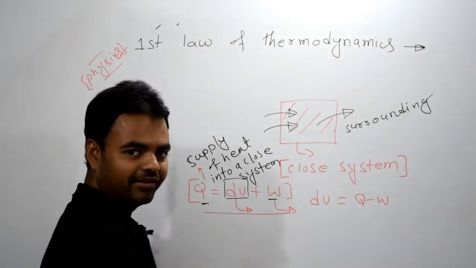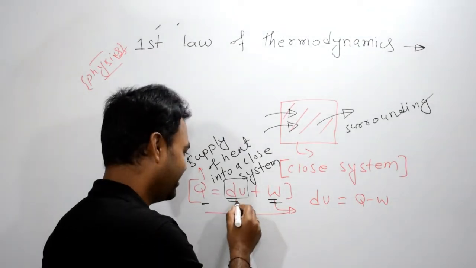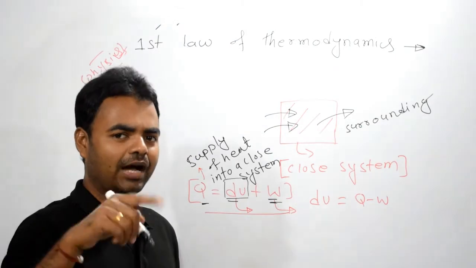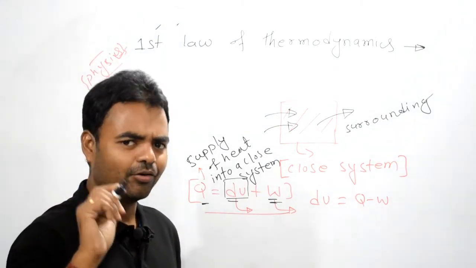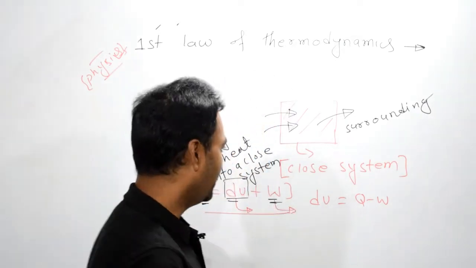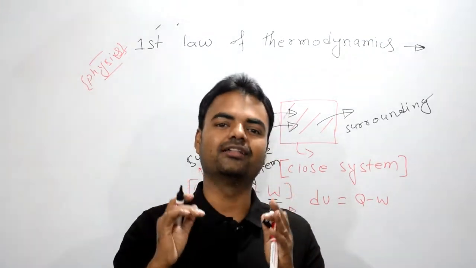From this equation we also come to know heat is not equal to work done. Heat is equal to change in internal energy plus work done. And one more thing I will make you understand in the consequences of the first law of thermodynamics in this video only. I hope you understand what the first law of thermodynamics wanted to tell us.